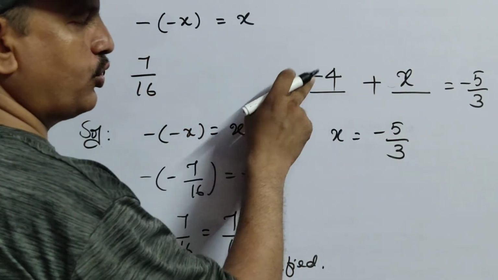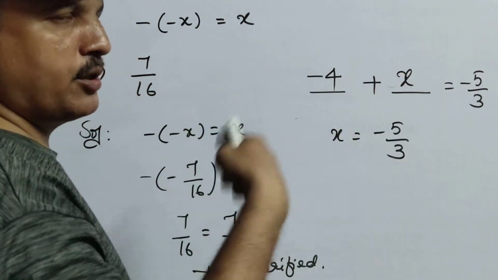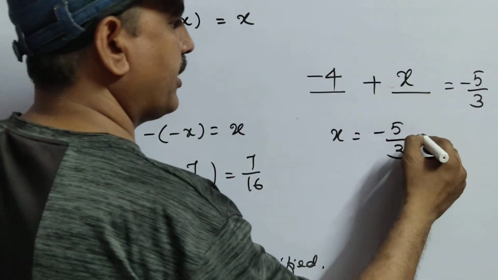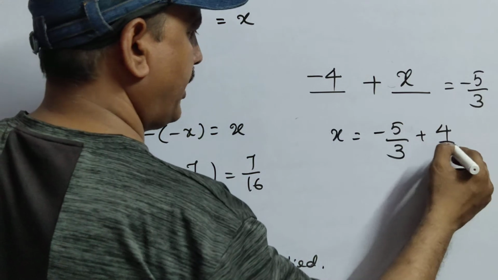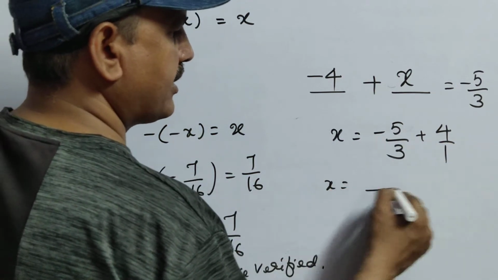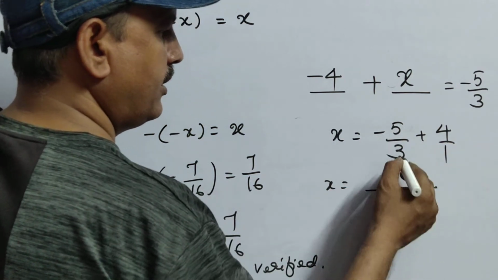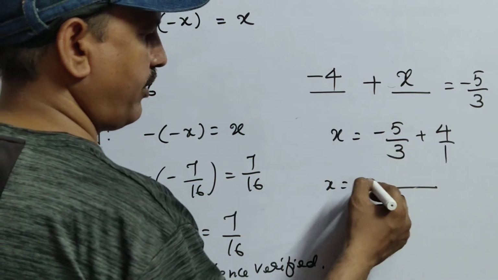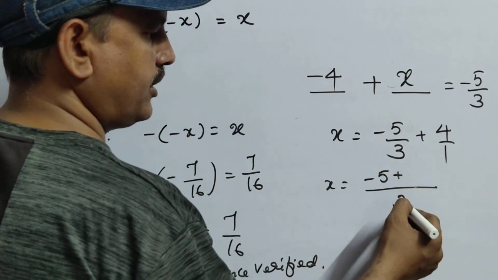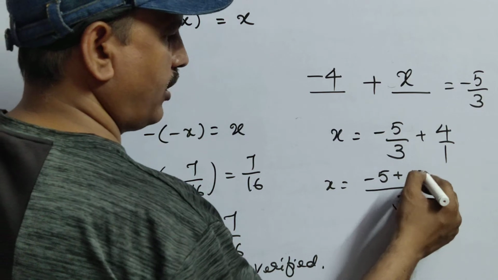Now this minus 4 will transpose, that means it is changing position, so minus 4 will become plus 4 by 1. Now we can find the LCM here, 3 and 1 is 3. 3 ones are 3, 5 plus 1 times 3, 1 times 3 is 3, 4 threes are 12.